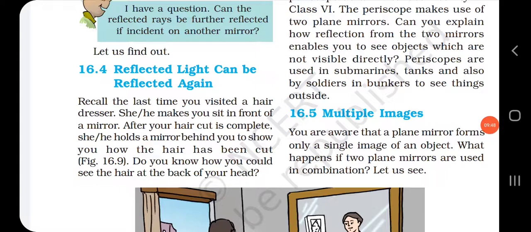So in a periscope, multiple reflection of light is used to see objects which are not visible directly. Understood? So due to the multiple reflection of light, multiple images are forming. Let us see what happens if two plane mirrors are used in combination.